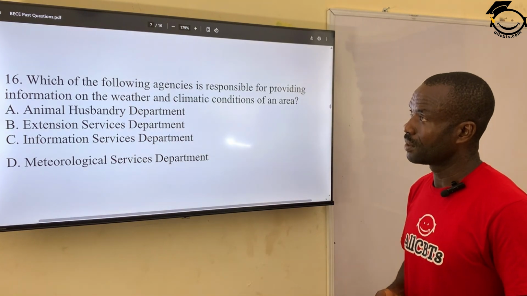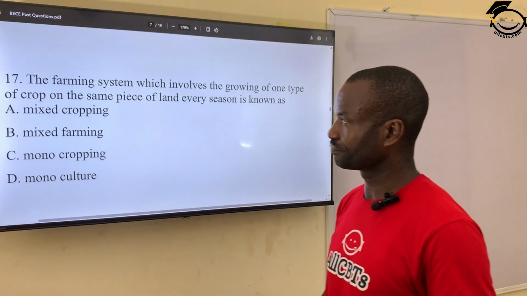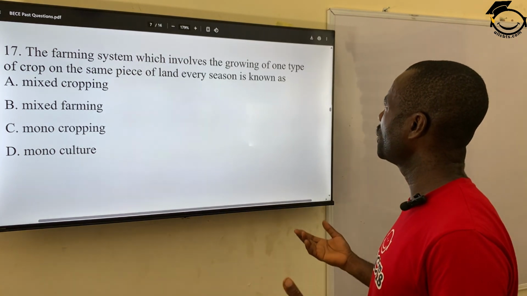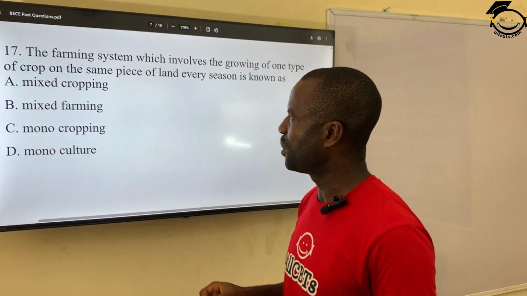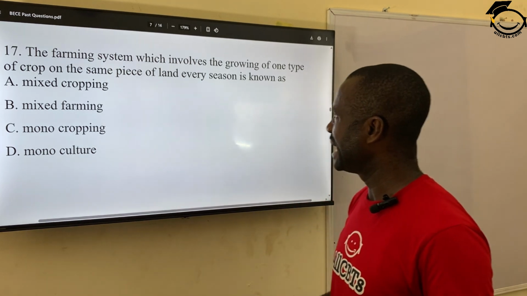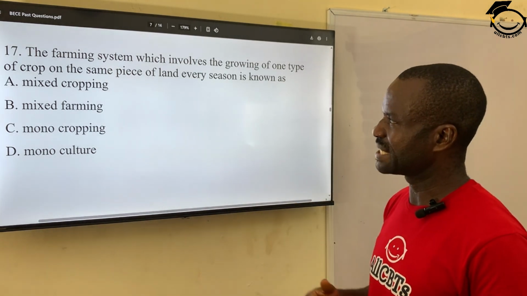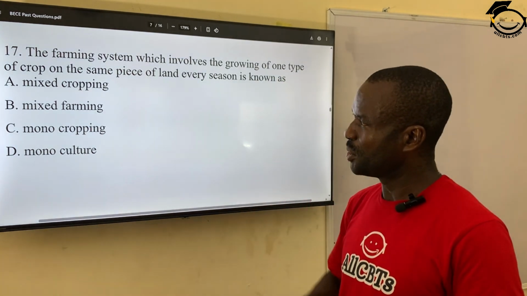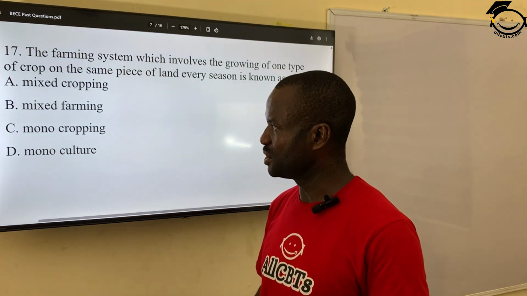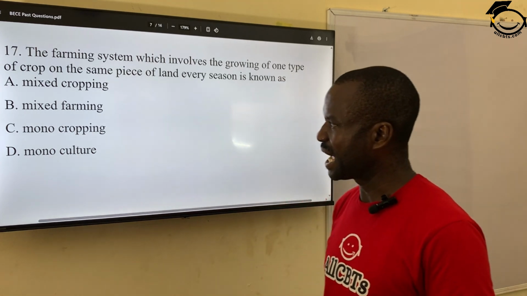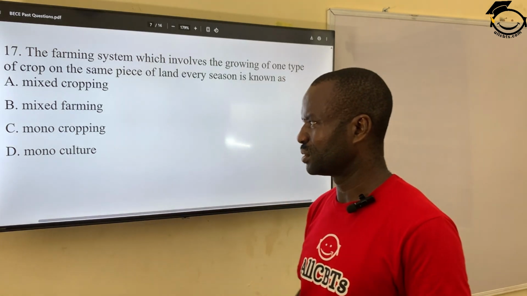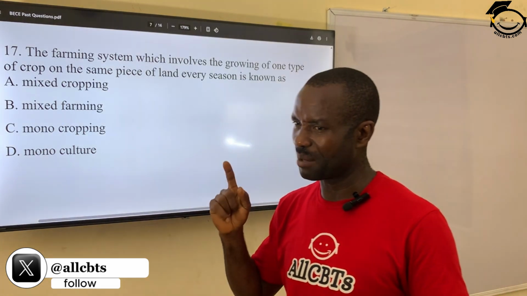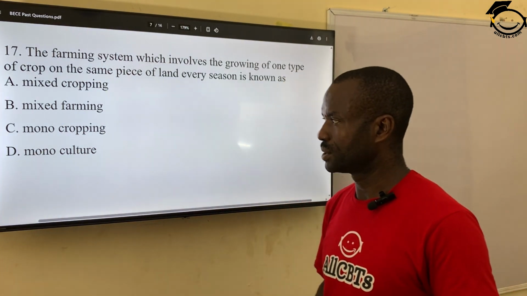D. Question 17. The farming system which involves growing of one type of crop on the same piece of land every season is known as A. Mixed cropping. B. Mixed farming. C. Monocropping. And then D. Monoculture. The correct answer is monocropping. Planting of only one type of crop, season in, season out.